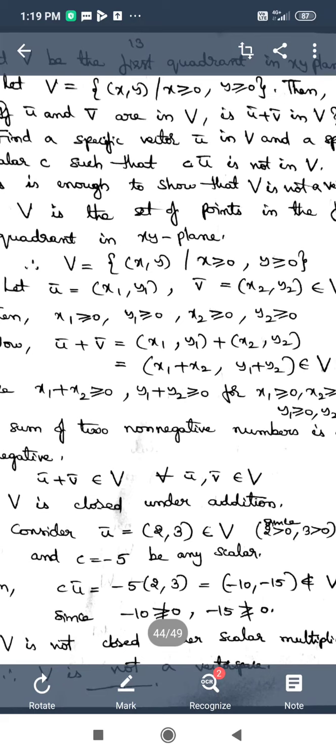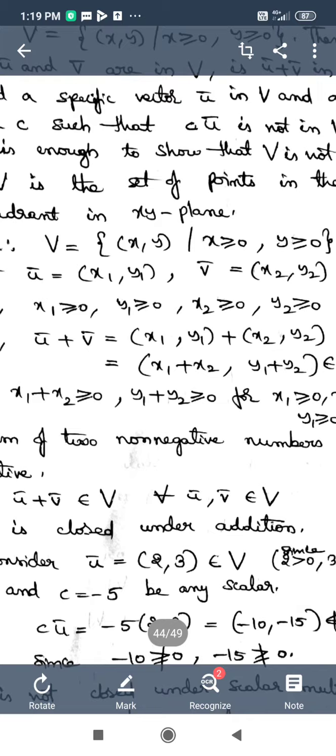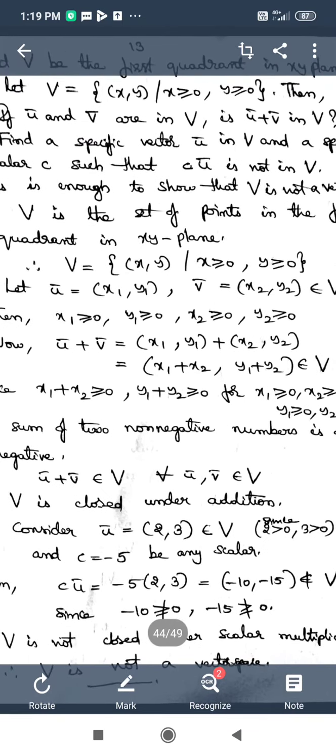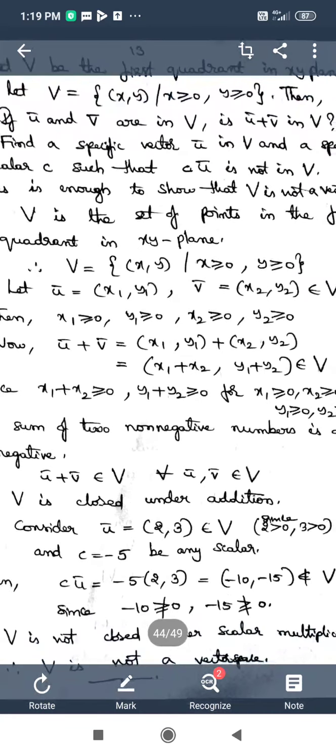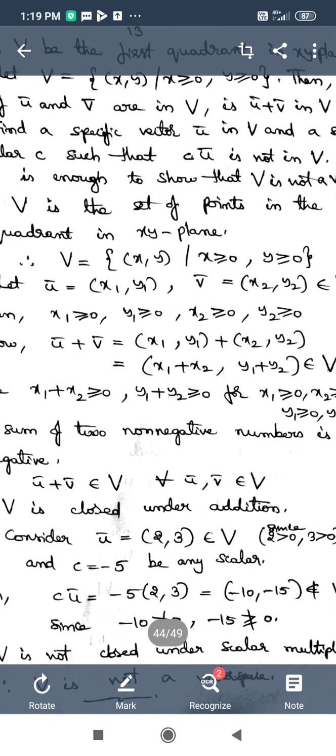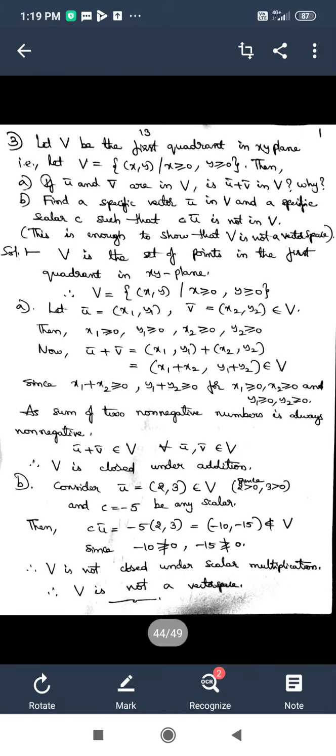So on the whole, what we have proved is u bar plus v bar belongs to V for all u bar comma v bar belonging to V. As we have not taken any specific vectors u bar comma v bar, as they are considered in general, we can say that V is closed under addition, as it will be true for all the vectors in the set V. So V is closed under the operation addition.